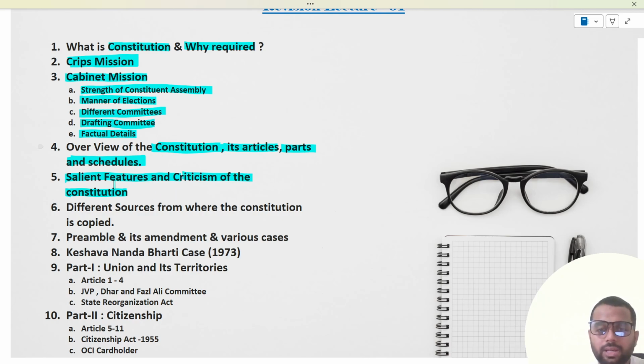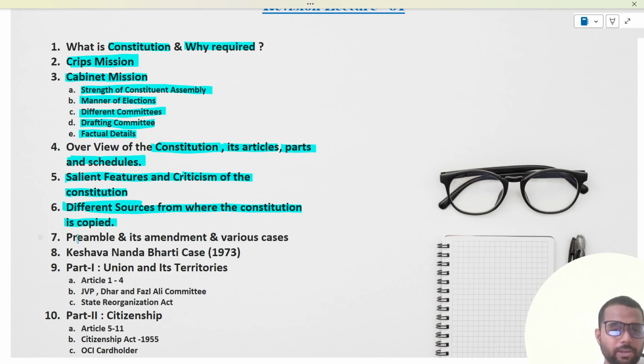B.R. Ambedkar answered all the criticism, and did the criticism stand valid, or was it just criticism of the makers of the constitution. Then we have seen the different sources from where the constitution is copied, and again this was one of the major criticisms, that the constitution is copied from various sources and had nothing to do with originality of the Indian Constitution, to which Dr. B.R. Ambedkar said that the constitution was a universal idea and there is nothing wrong in copying something that is universal. So what makes the Constitution unique is its suitability with respect to the requirements of the people of the country.